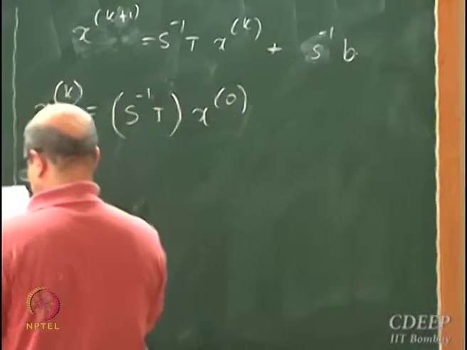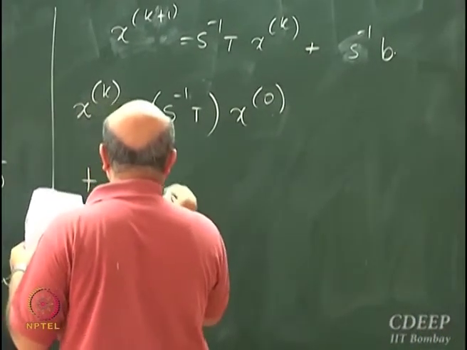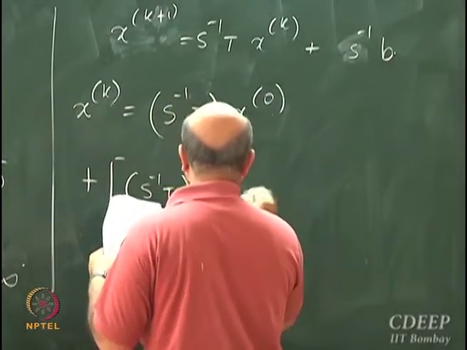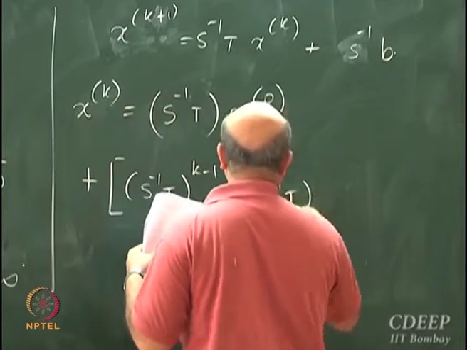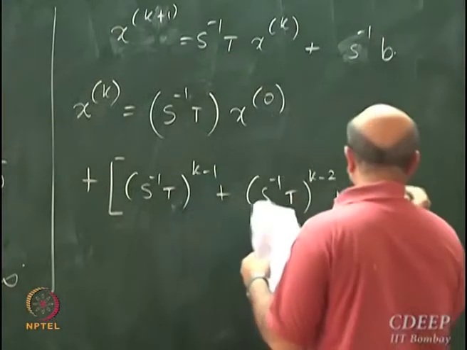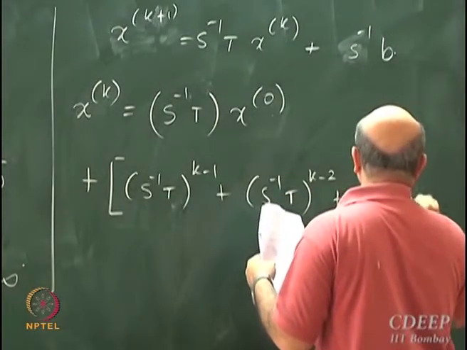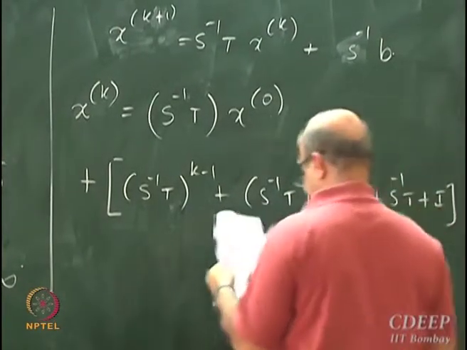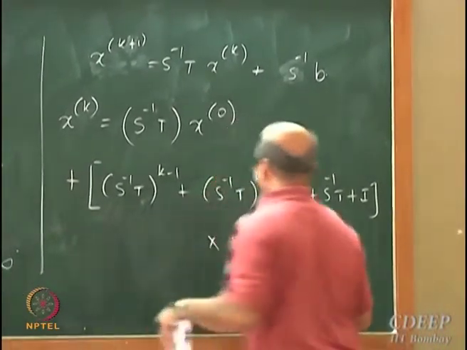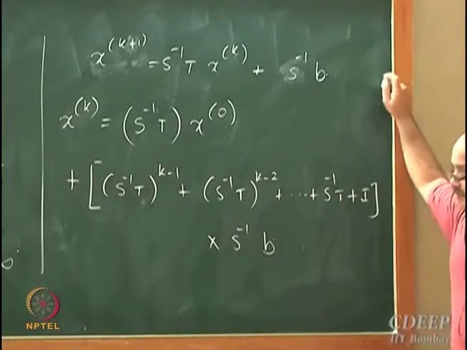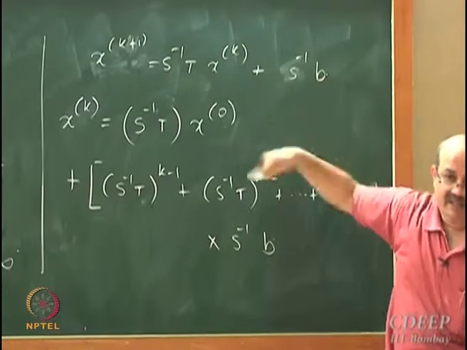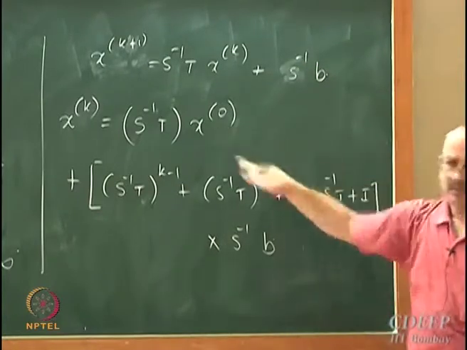Plus S inverse T raised to k minus 1 plus S inverse T raised to k minus 2 up to S inverse T plus I, into S inverse B. If you use this difference equation again and again, starting from x0, you will be able to derive this expression.